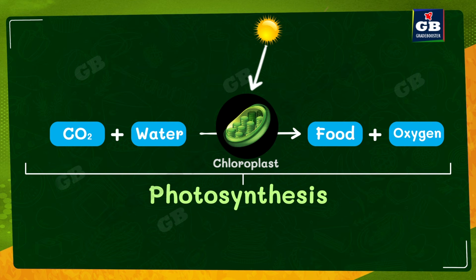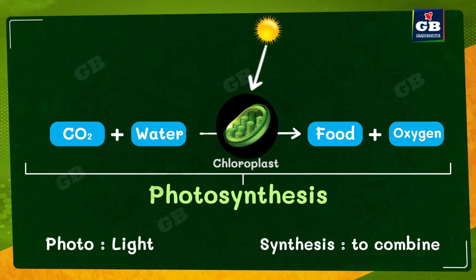Why has it got the name photosynthesis, do you know? Photo means light. Synthesis means to combine or to prepare. So the plants are preparing the food with the help of light. That's why it is called photosynthesis.